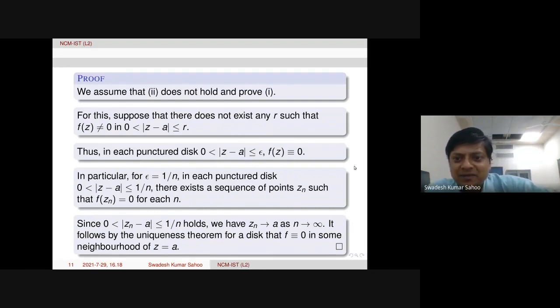Yeah, so before circulating this, I'll make this correction. Yeah.